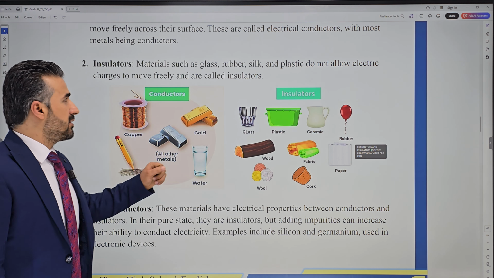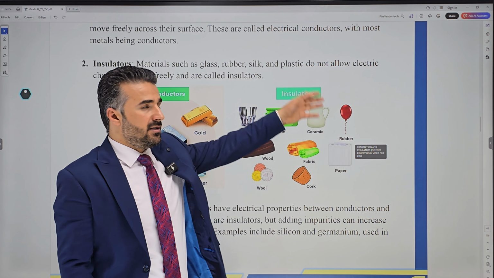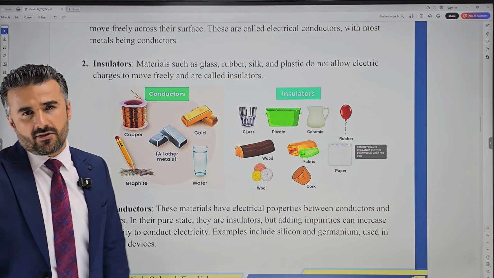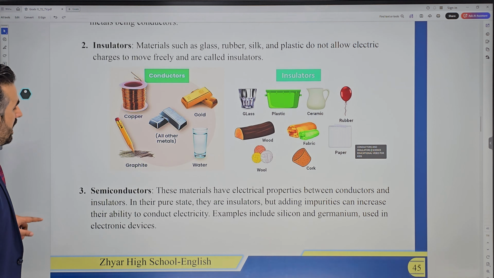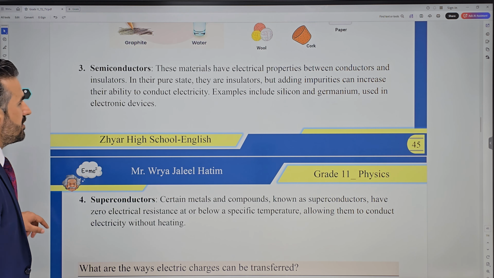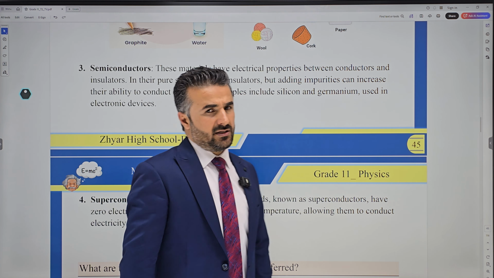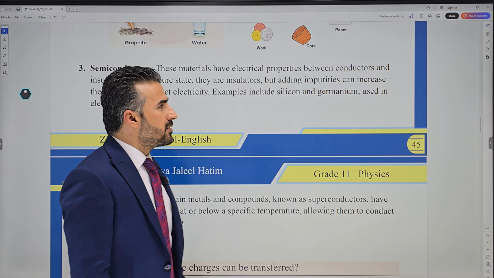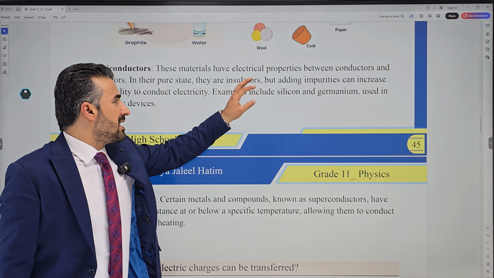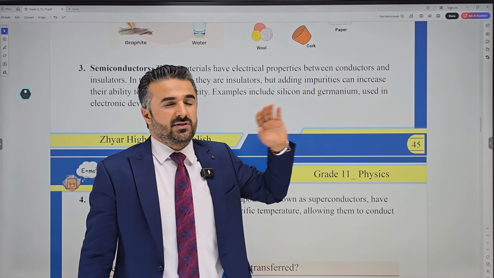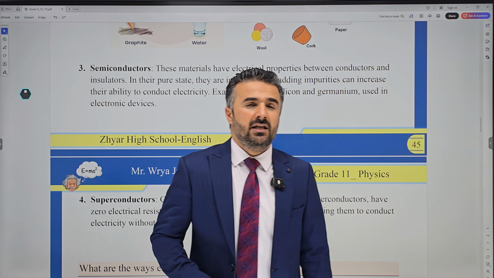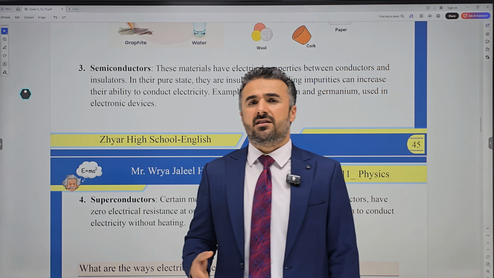Insulator materials such as glass, rubber, silk, paper, air, cloth, these are insulators. We have some other materials like semiconductors. What are semiconductors? These are materials that have electrical properties between conductors and insulators. Normally, in their pure state, they are insulators.